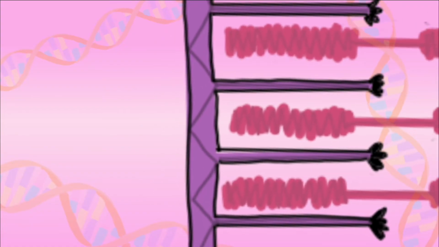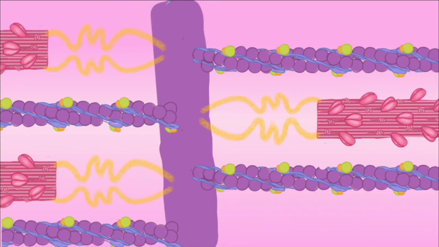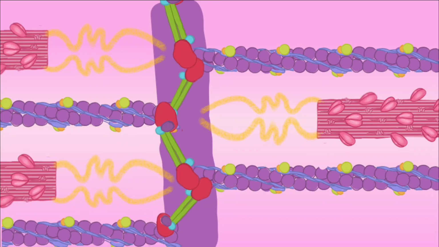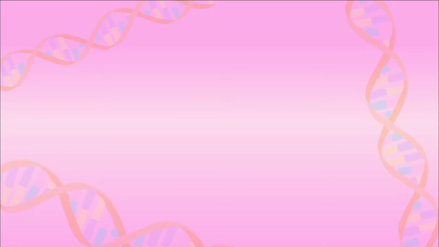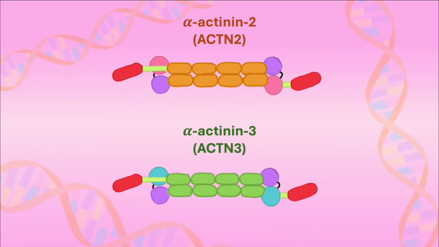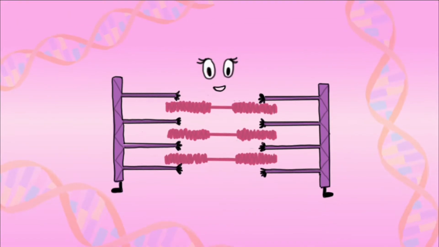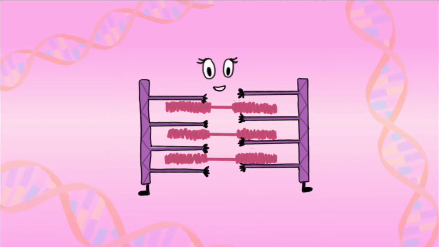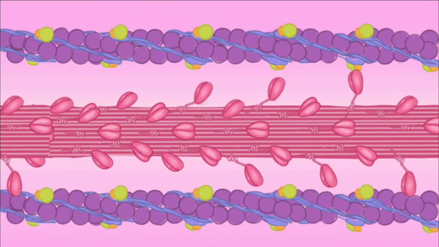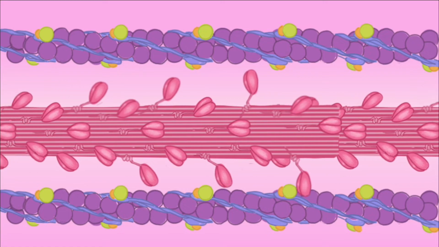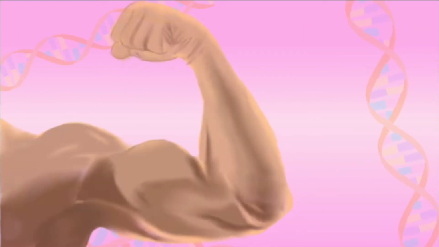Within these Z-lines are various actin-associated proteins which cross-link the actin filaments, ensuring appropriate alignment with myosin and coordination of contraction across neighbouring sarcomeres. These proteins include alpha-actinin-2 and alpha-actinin-3. When the muscle contracts, the Z-lines are pulled closer together by the force of the myosin heads, sliding the microfilaments past one another. This shortening of the sarcomere produces the necessary force for muscle contraction.